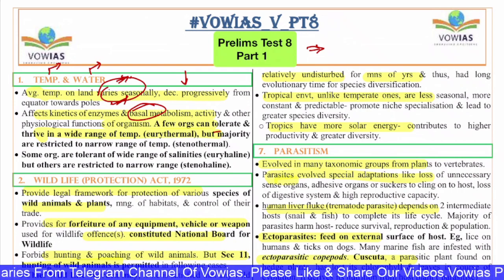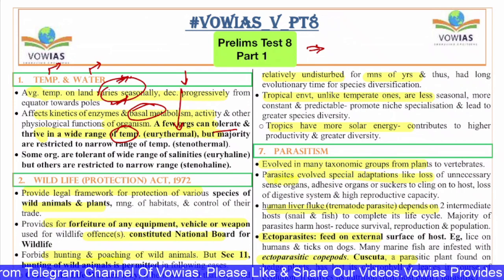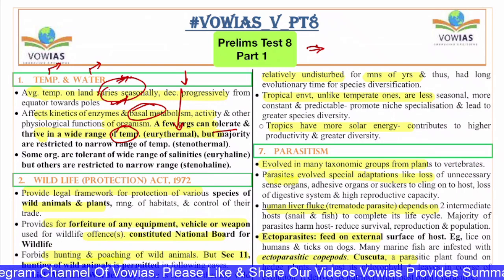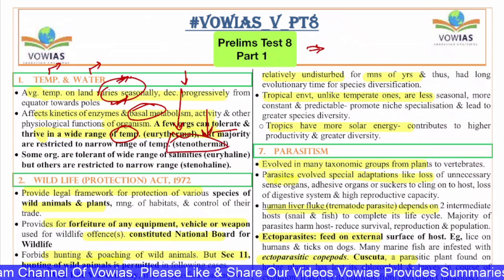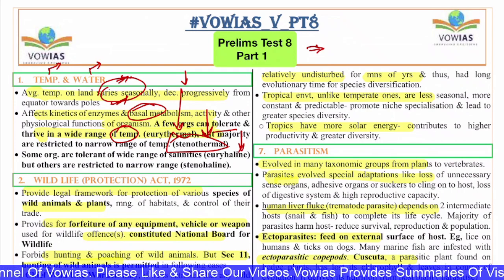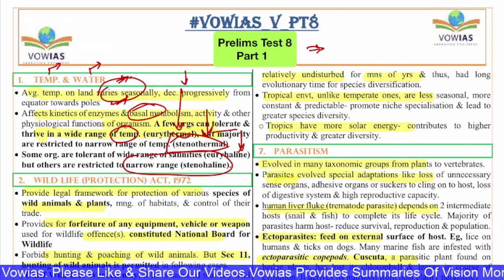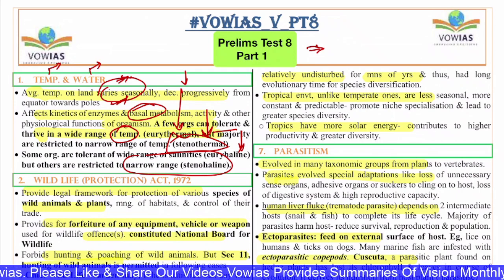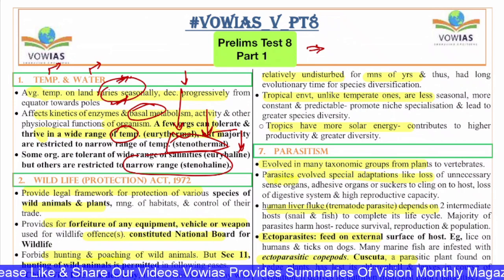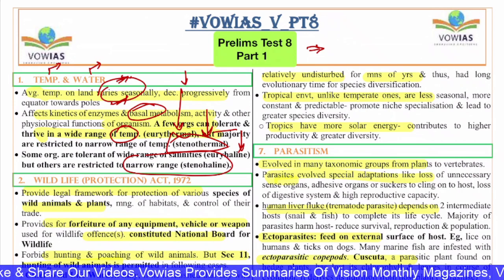A few organisms can tolerate and thrive in a wide range of temperature, and they are called eurythermal. The organisms which can tolerate a wide range of temperatures are eurythermal, but the majority are restricted to a narrow range of temperature and they are called stenothermal. Some organisms are tolerant of a wide range of salinities and they are called euryhaline, but others are restricted to a narrow range of salinities, called stenohaline. So haline means something related to salt, thermal means something related to temperature, and you have to remember these things. Eurythermal means a wide range of temperature, and stenothermal means a short range of temperature.